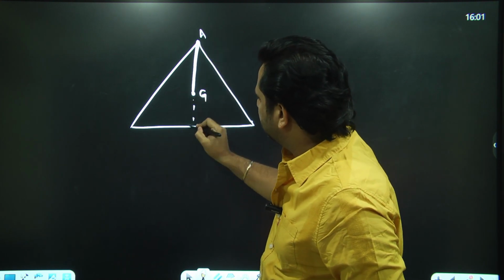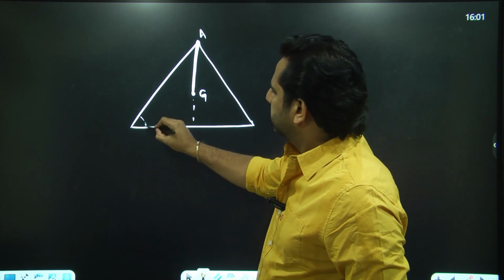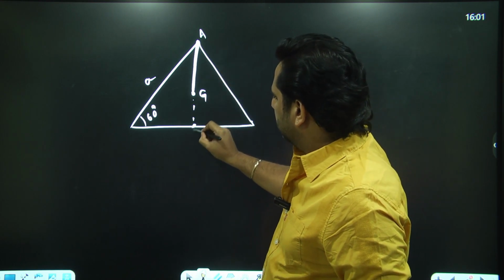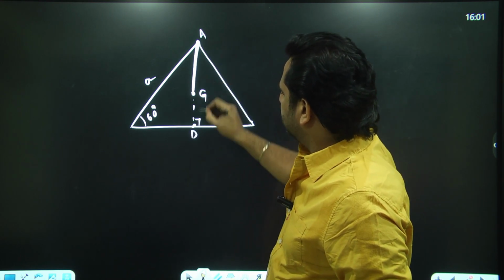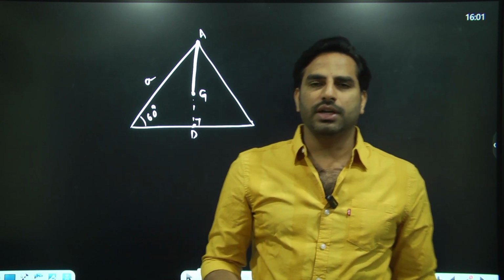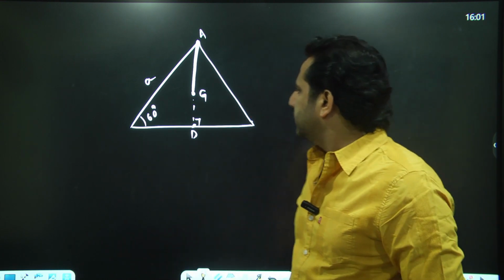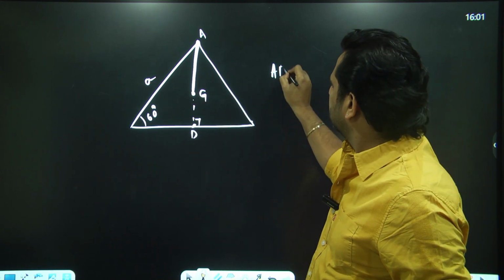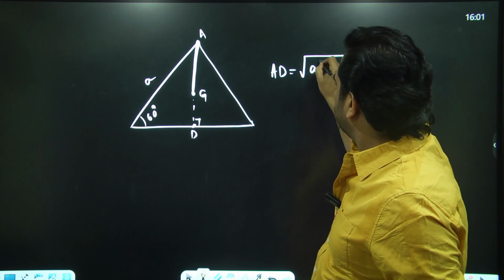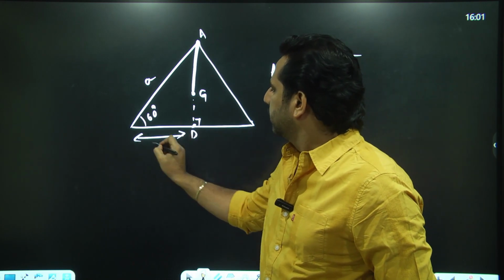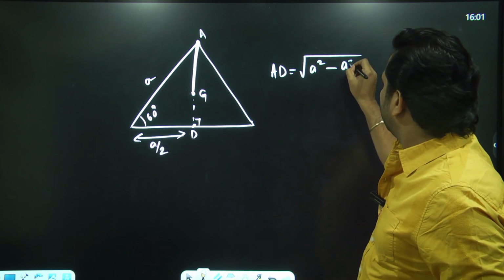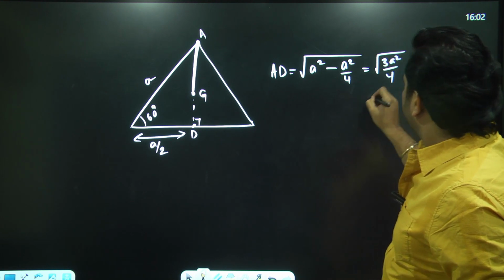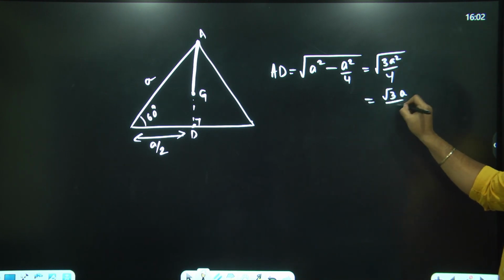How do I find the displacement? By simple math. Say this angle is 60 and this is A. If you drop the perpendicular from the vertex to the opposite side, it will be the altitude, it is also the median, it is also the angular bisector, because it is an equilateral triangle. Now the length AD is root over A square minus A by 2 whole square, that is root over A square minus A square by 4, which is root over 3 A square by 4, that is root 3 A by 2.